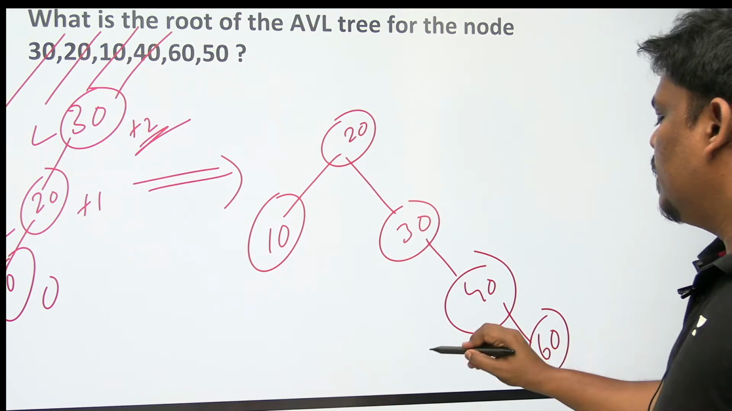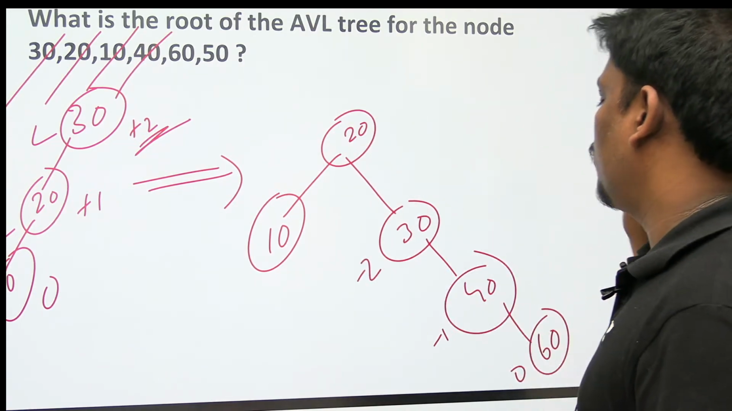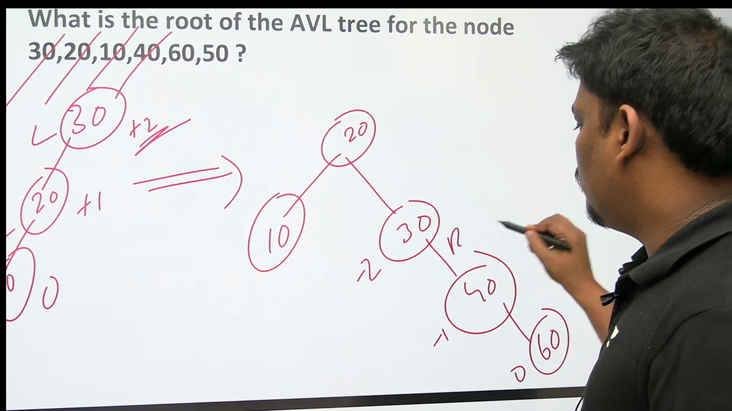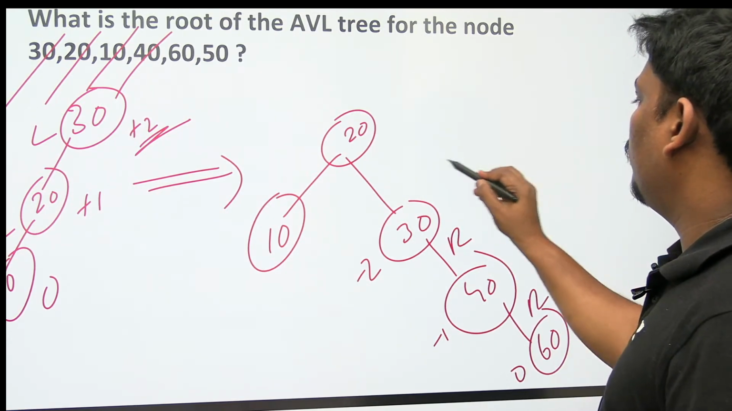It is a 0, it is a minus 1, it is a minus 2. There is a problem. If there is a problem, no need to go further. Minus means what? Minus means R. It is an RR problem.